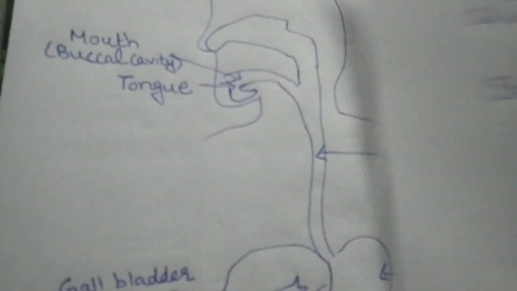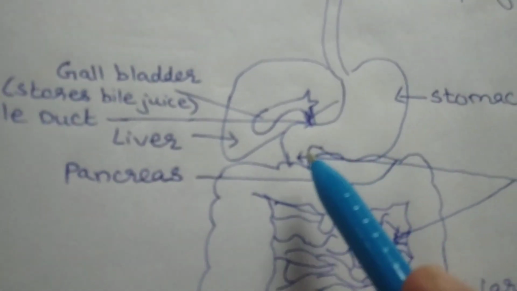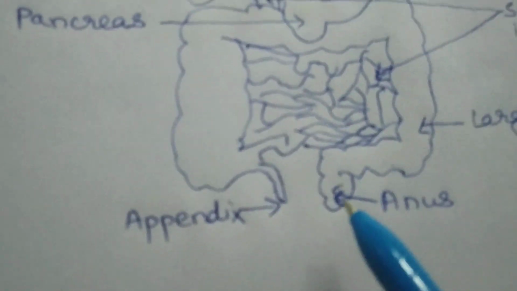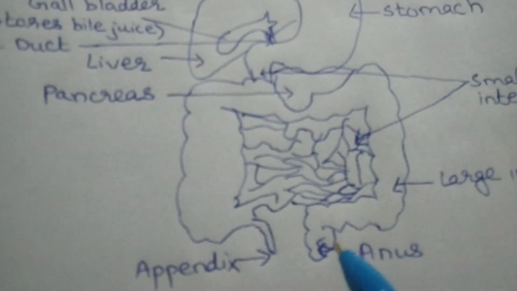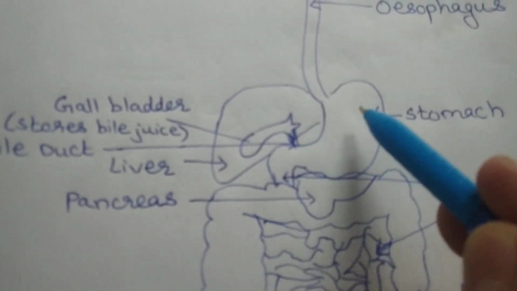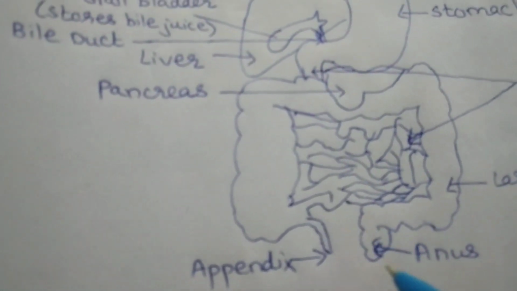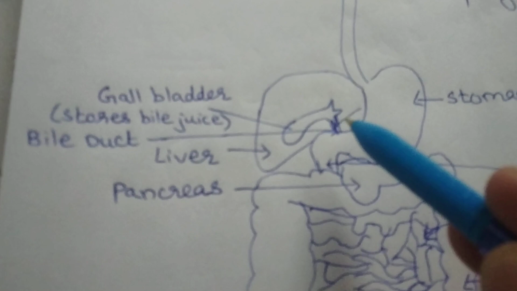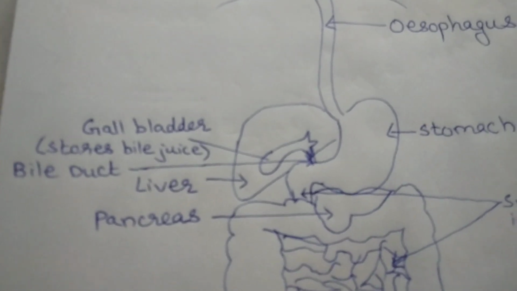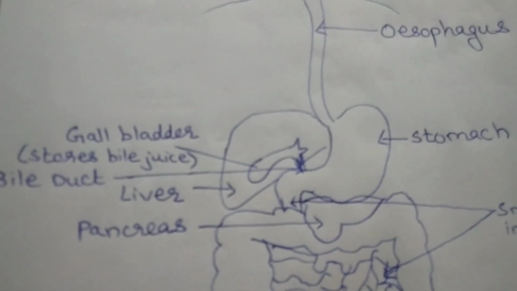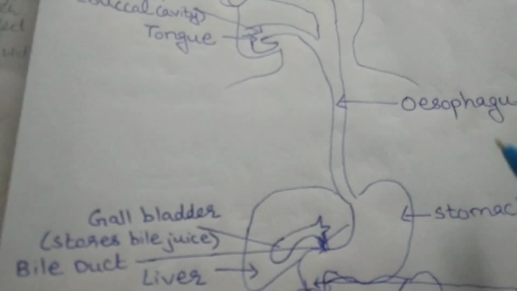Okay, students. Now, from the mouth, the food goes further to the esophagus, then stomach, then small intestine, large intestine, and the waste is thrown out of the body through the anus. Now this whole canal from mouth to anus is called the alimentary canal. In this whole alimentary canal there are muscles which push the food forward, and this is called peristaltic movement. So peristaltic movement occurs right from mouth till anus.